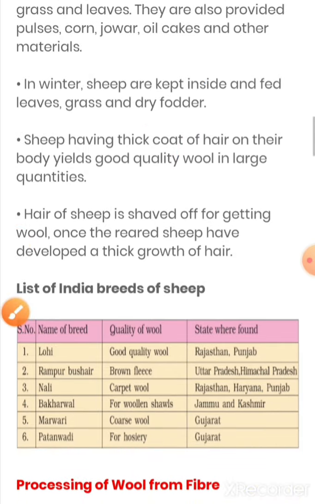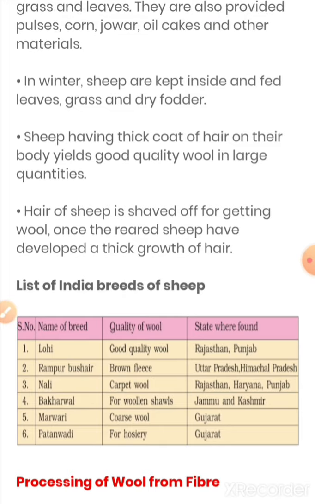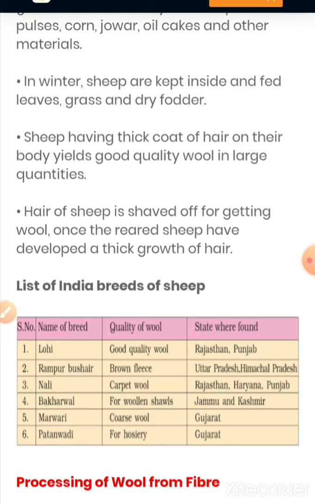Now the next one is sheep having a thick coat of hair on their body yields good quality of wool in large quantity. Now students, just have a look over here. It is said that they have good quality of wool. Now students, there are many qualities of wool also, so this is a very important part. Like if we say this is mango flavored ice cream, there are types of wool. Now there's a table also over here. We will learn a bit. Okay, now the next part.